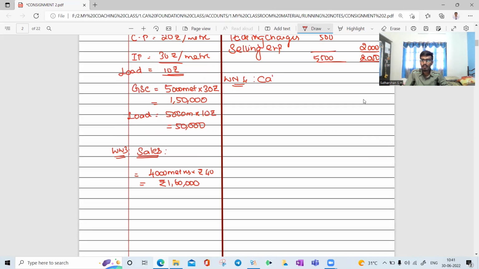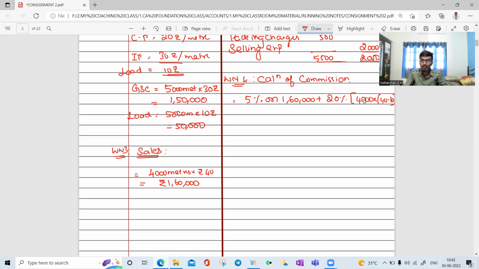Working note 4 is the calculation of commission. Most important part. For the calculation of commission, there is 5% on sale proceeds, that is 1,60,000, plus 20% on sales realized over rupees 30. It means 40 minus 30.